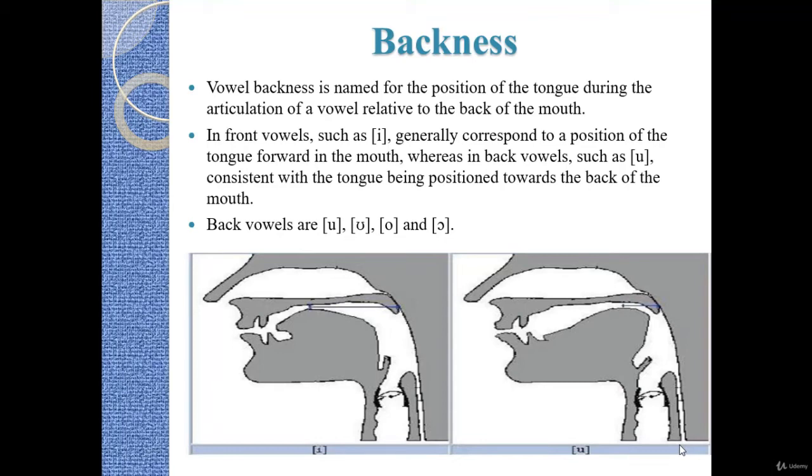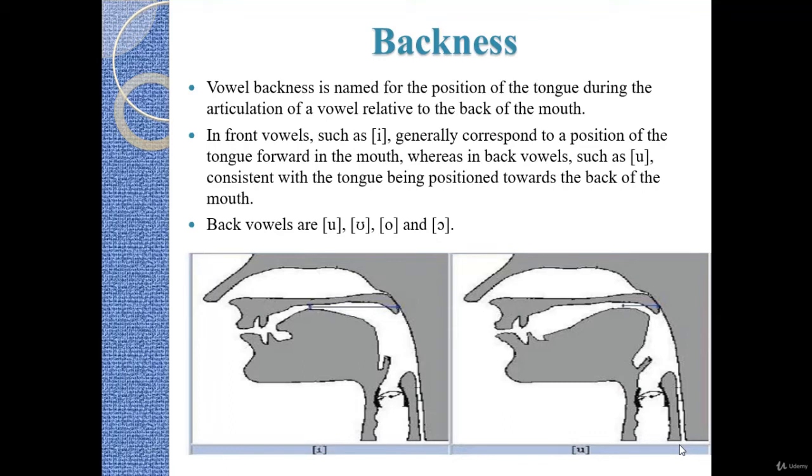Vowel backness is a feature named for the position of the tongue during the articulation of a vowel relative to the back of the mouth. For example, U is a back vowel, but E is not back; it is a front vowel.